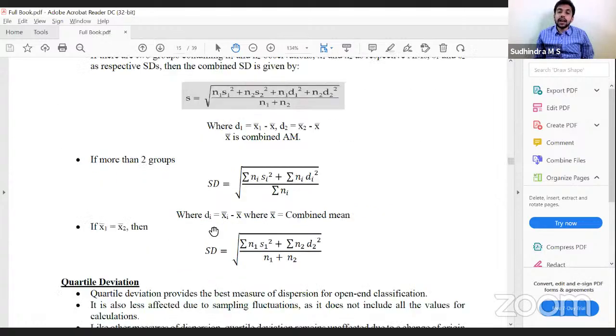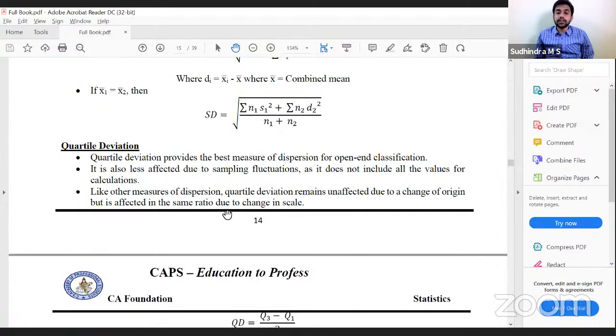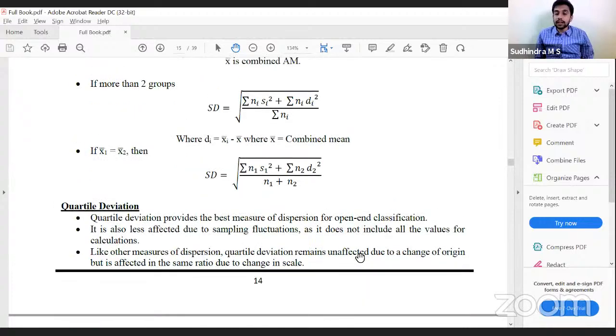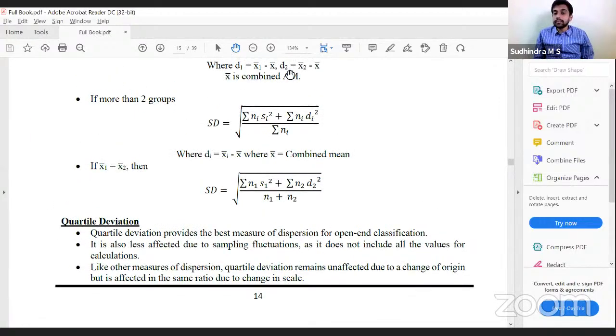Okay. Last one is quartile deviation. Quartile deviation, similar to median, is the best measure of dispersion for open-end classification, because it will not consider the extreme values. It is also less affected by sampling fluctuation, as it does not include all the values in the calculation. Quartile deviation is not affected by change of origin, but is affected by change of scale.